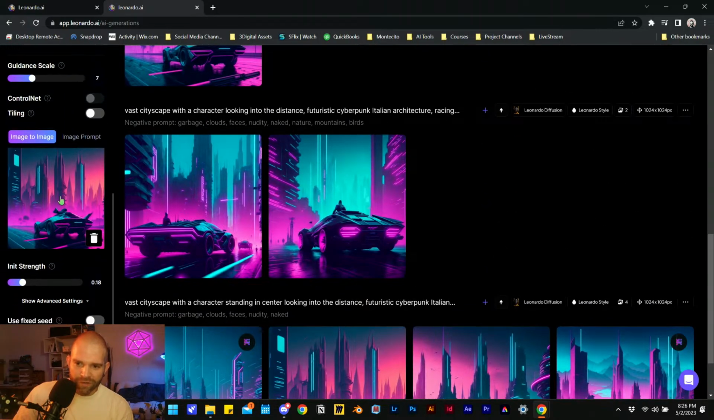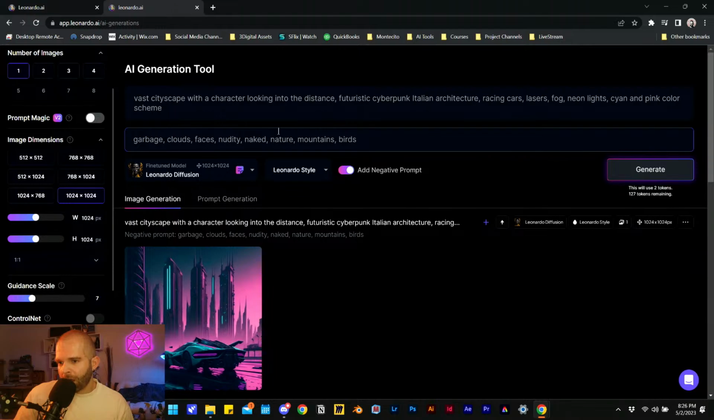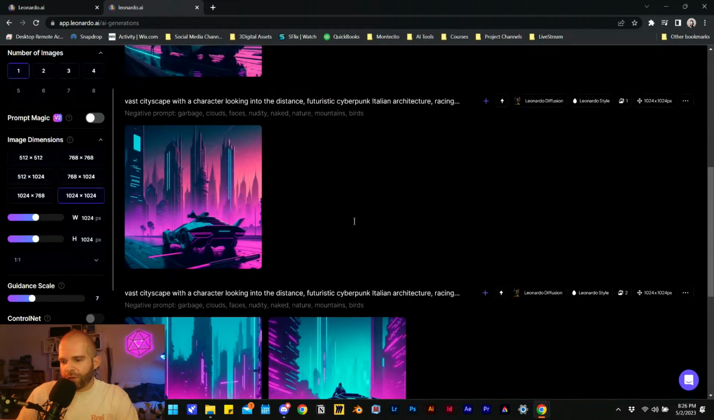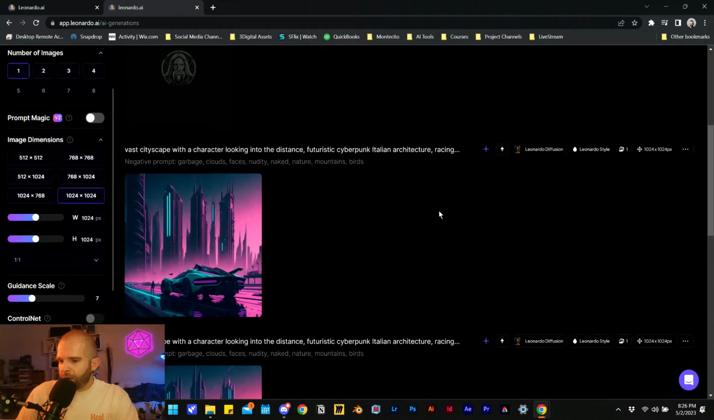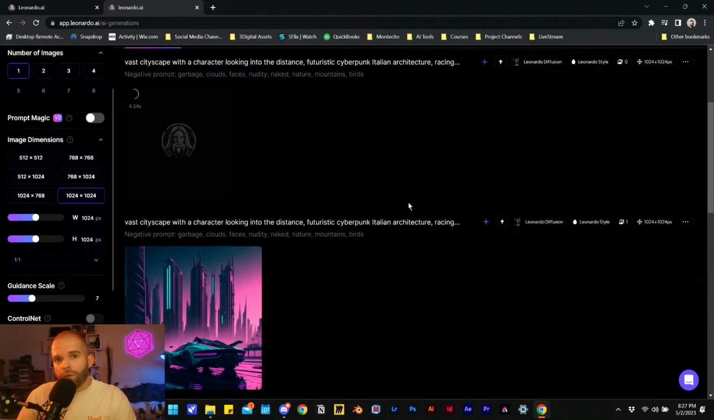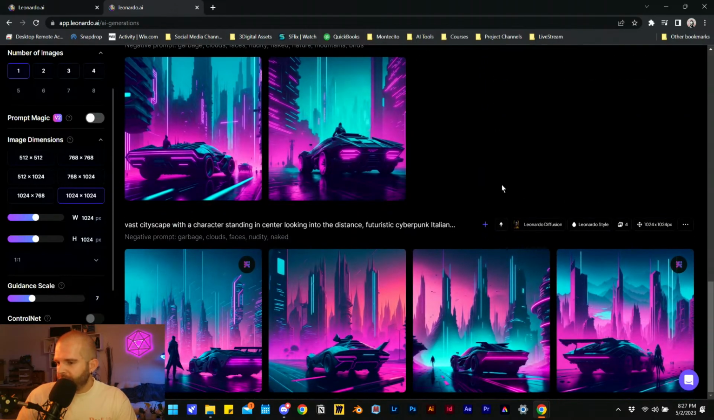Let's scroll down here. Let's get rid of this one. Let's drop in here a fixed seed and we'll paste in that number. We've got the same prompt. So I'm gonna add in, like, I want motion blur and light streaks. See if I can make that even more dynamic with that seed. And we'll hit generate. All right. That's a pretty comprehensive, quick enough overview of all of our options here for generating and iterating on these ideas.